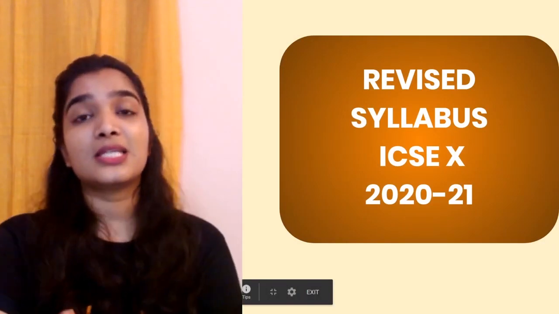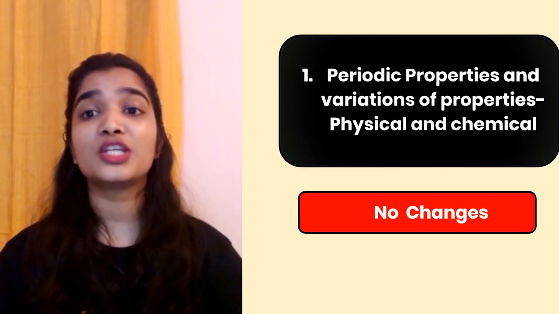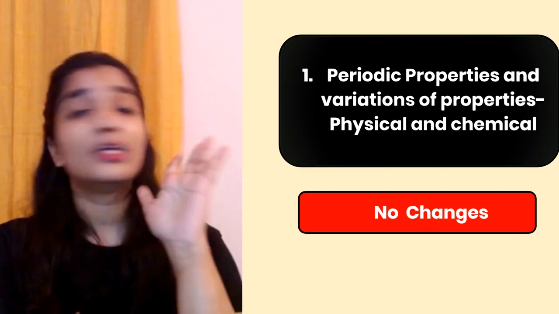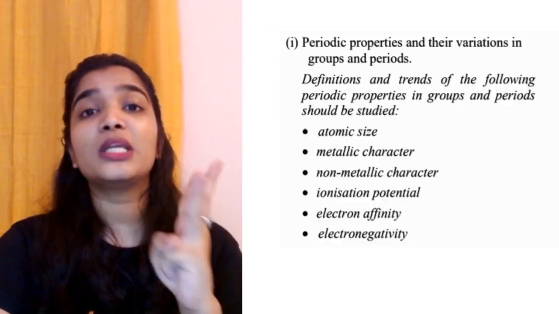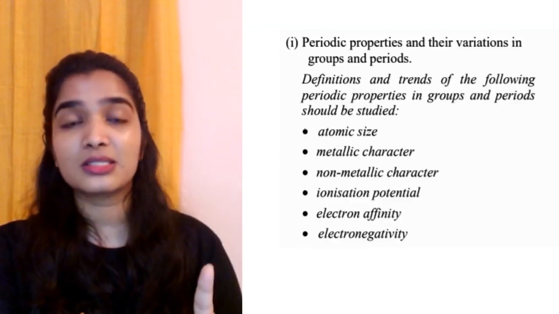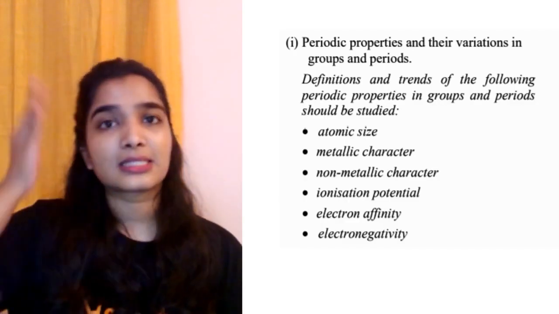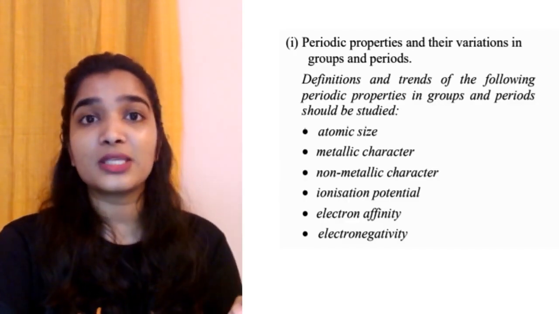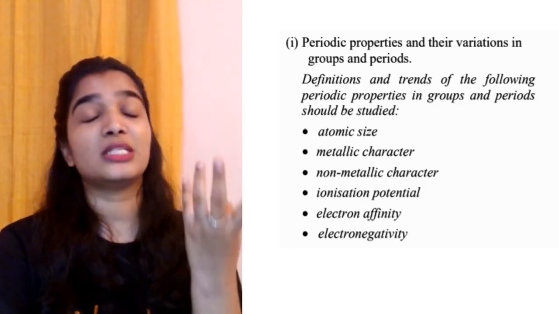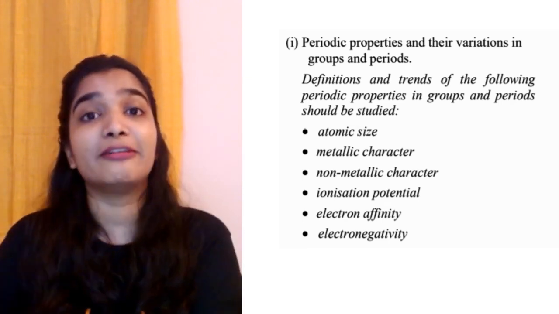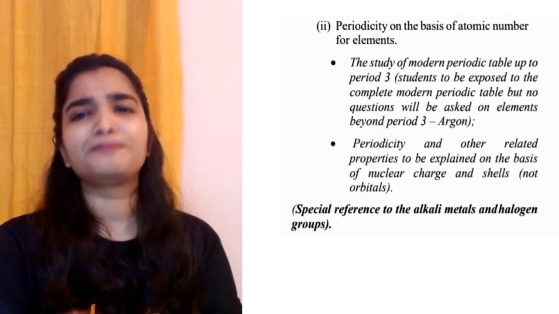Revised syllabus ICSE 10 2020-21. So the first chapter, periodic properties and variations of properties physical and chemical, there has been no changes made. That means you have to study about periodic properties and their variations in groups and periods, definitions and trends of the following periodic properties in groups and periods should be studied, that is atomic size, metallic character, non-metallic character, ionization potential, electron affinity, electronegativity. So we have to study the definition and their trends, how do they vary across the period and down the group.